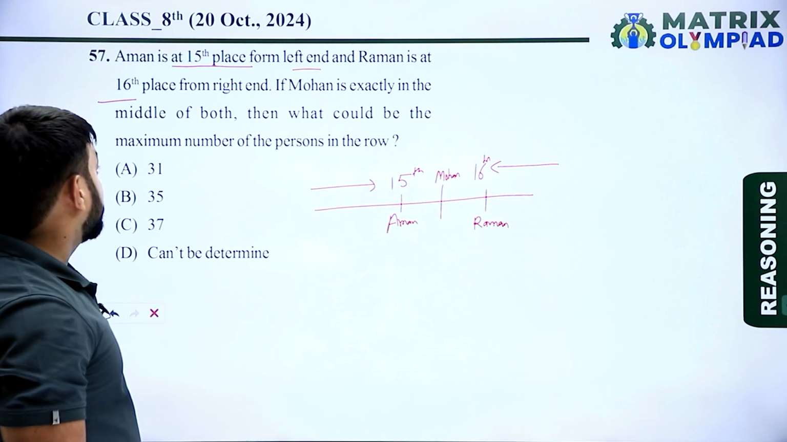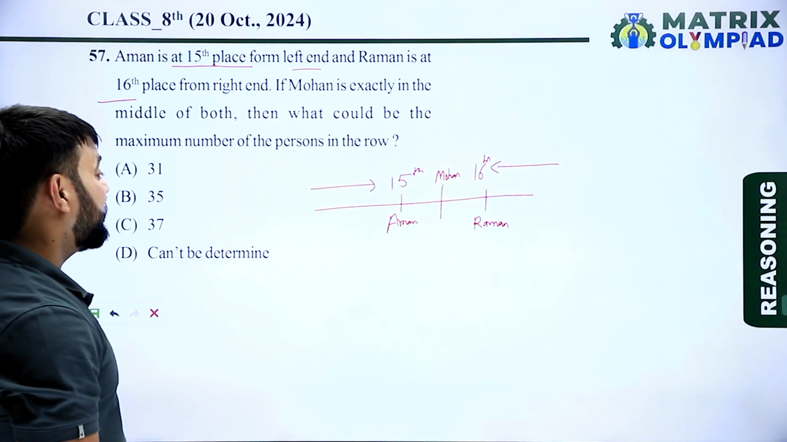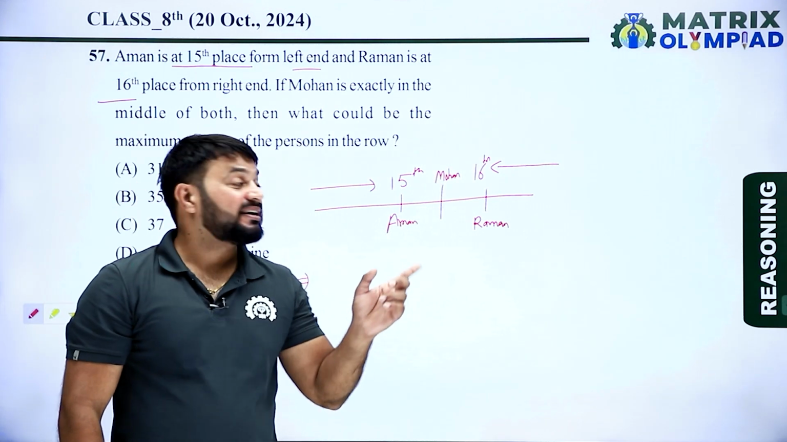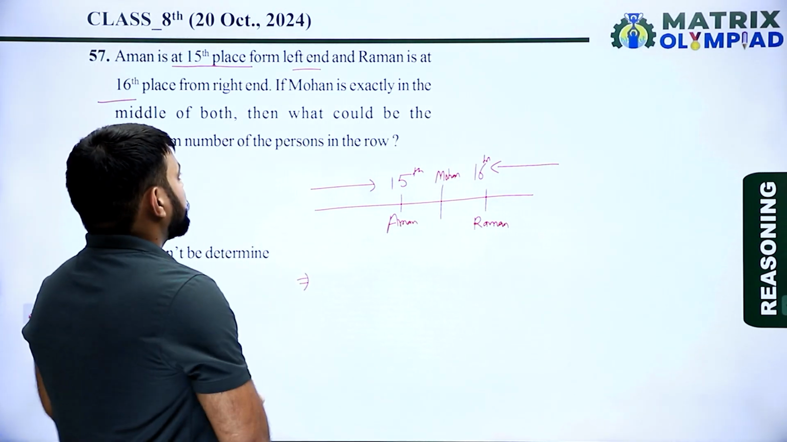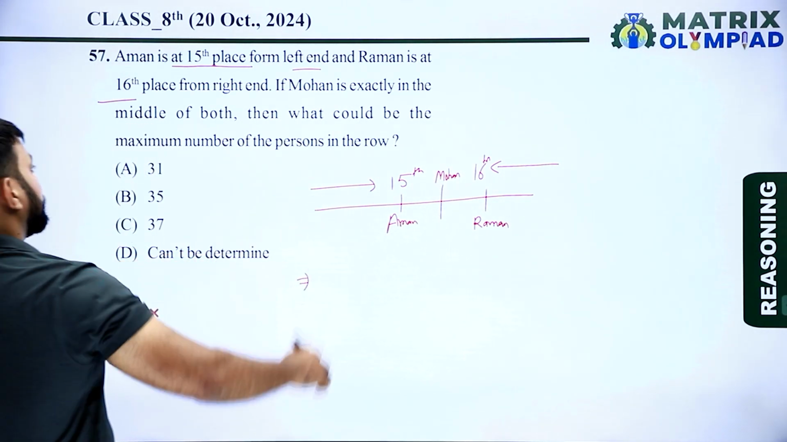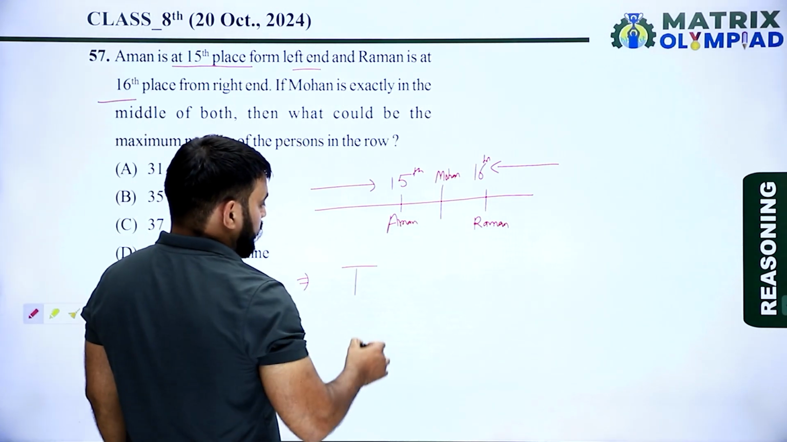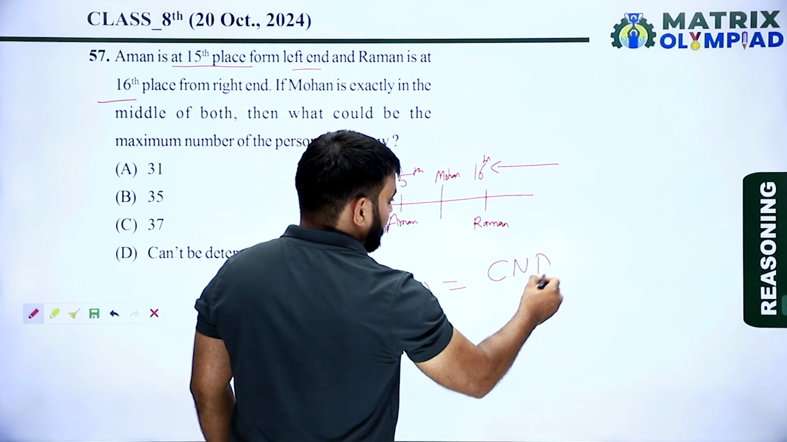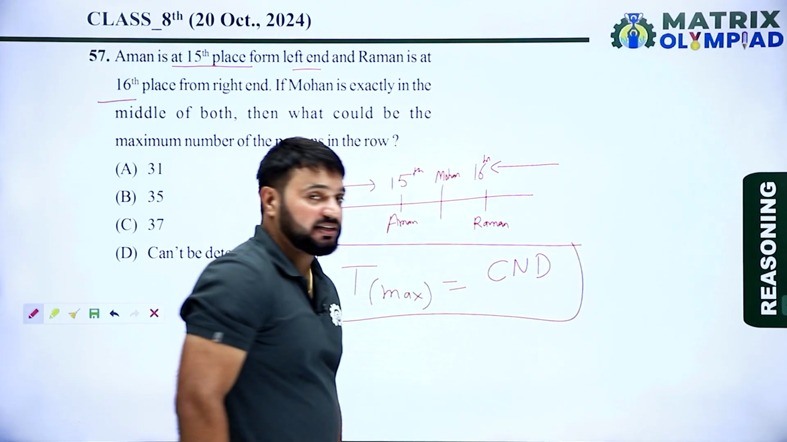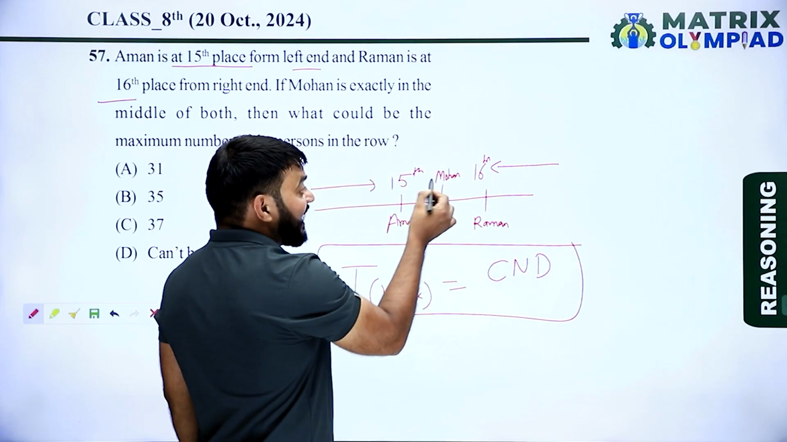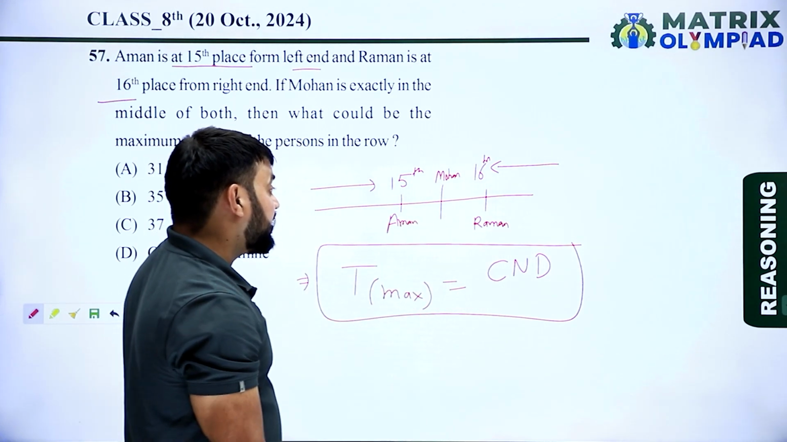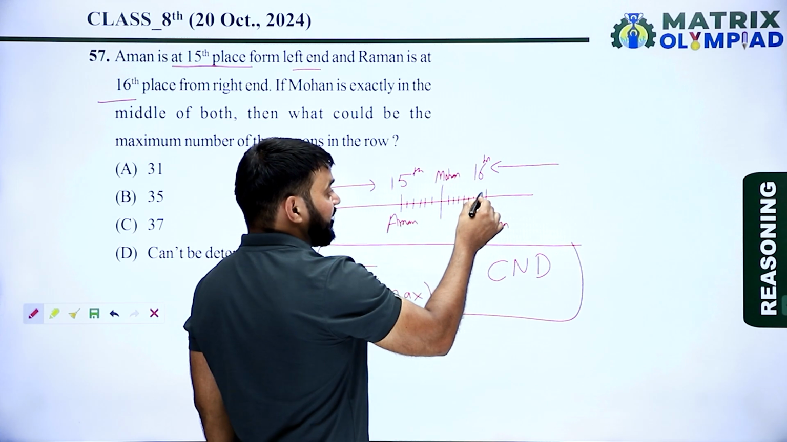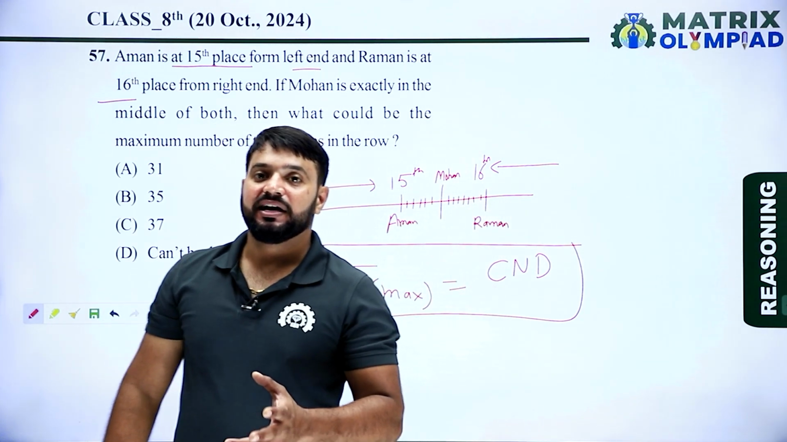So then what could be the maximum number of persons in the row? The total number of middle persons is not given in this question. So the maximum number of persons in the row cannot be determined, because according to the given information, the position of Mohan is exactly between Aman and Raman. But how many persons are in between Raman and Aman?